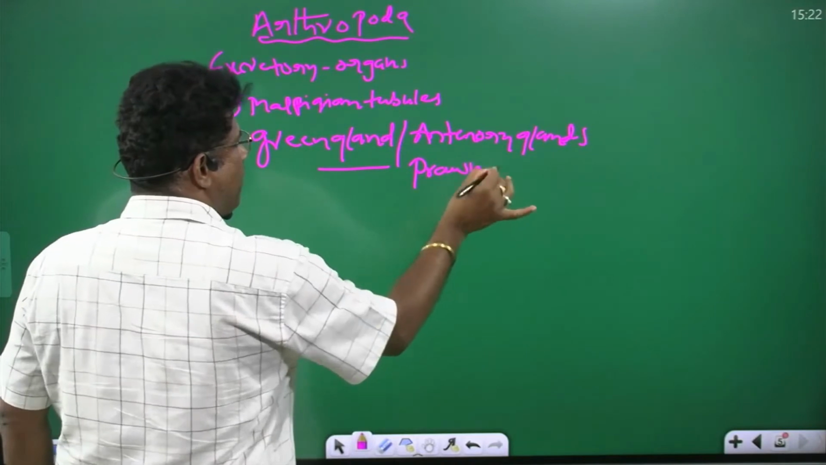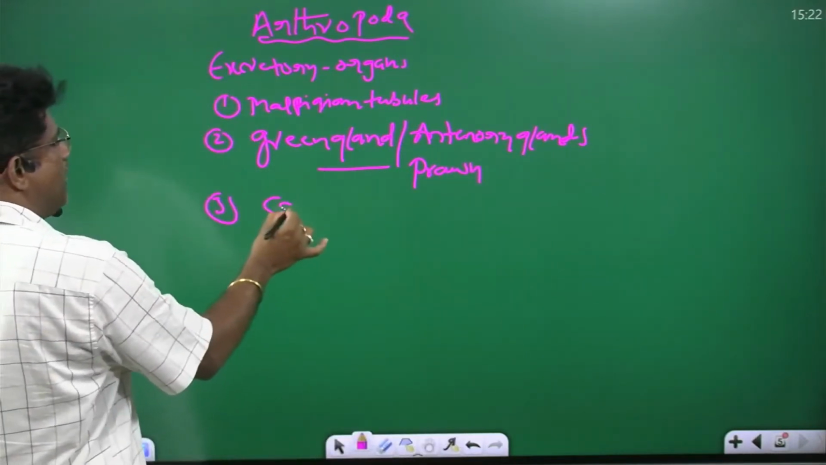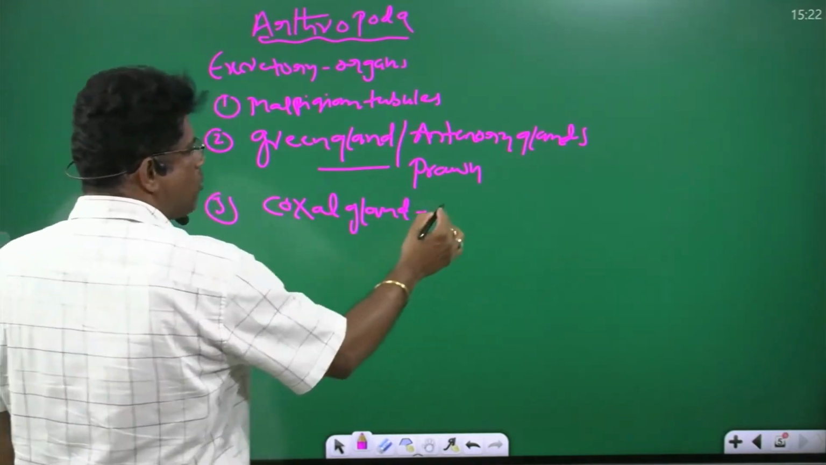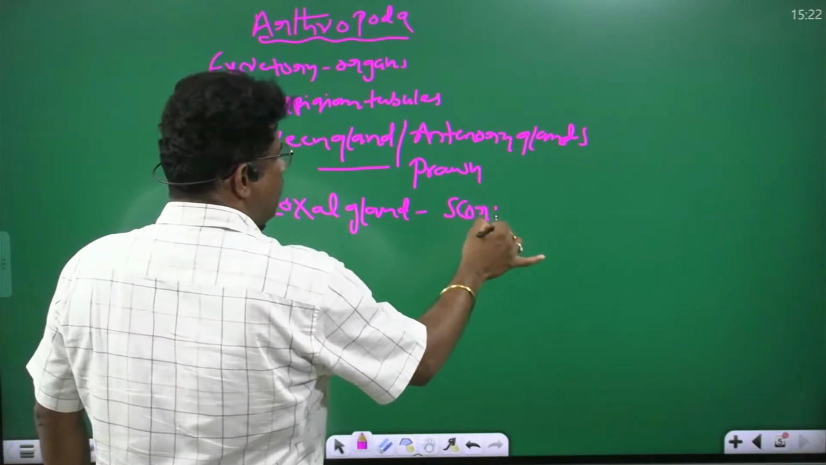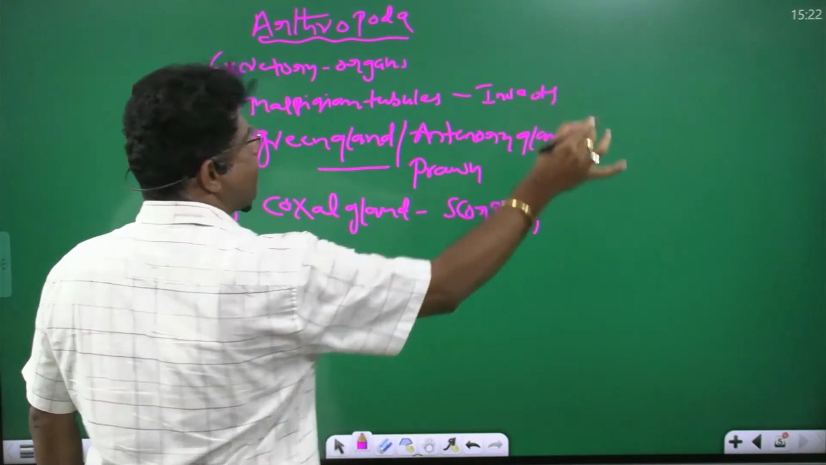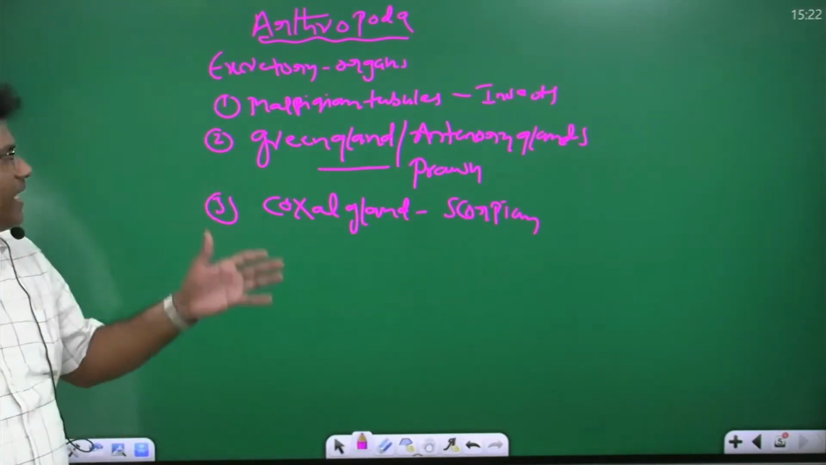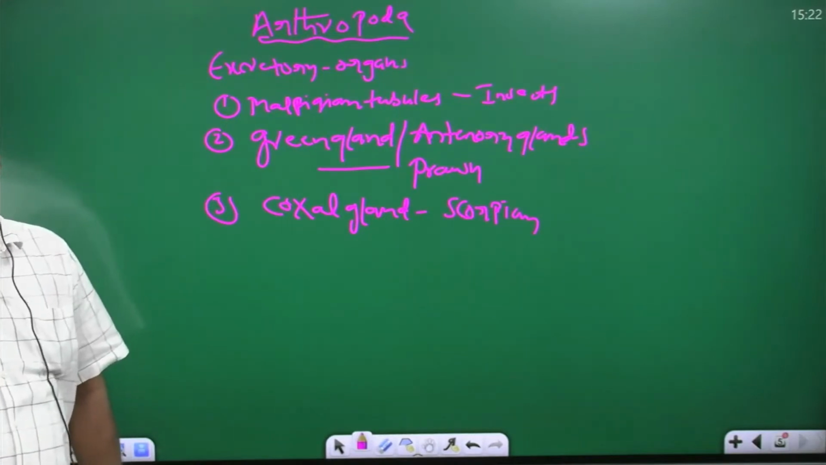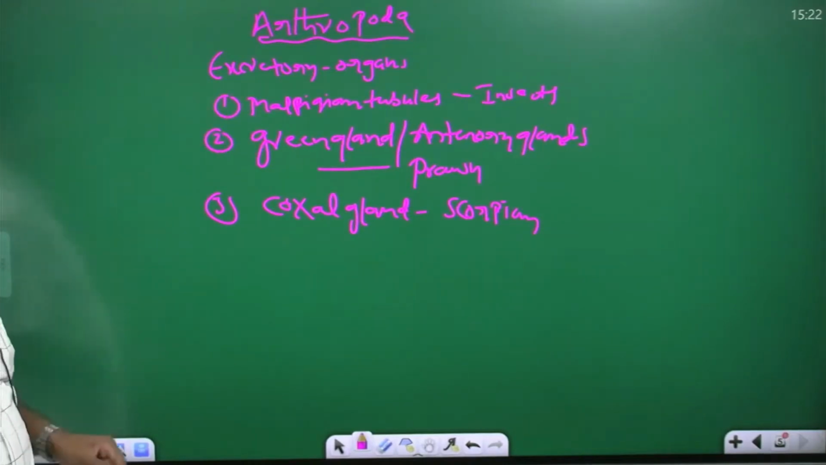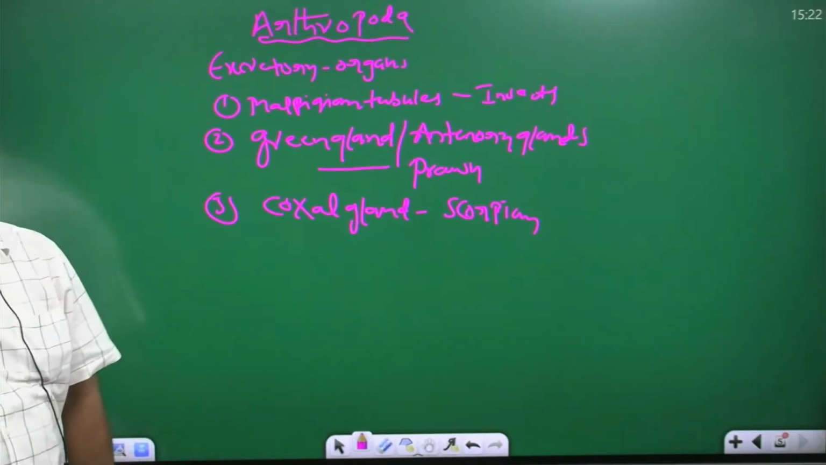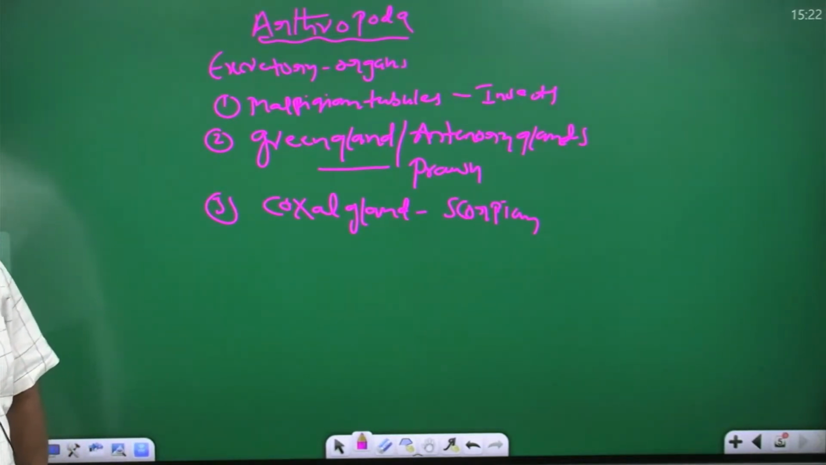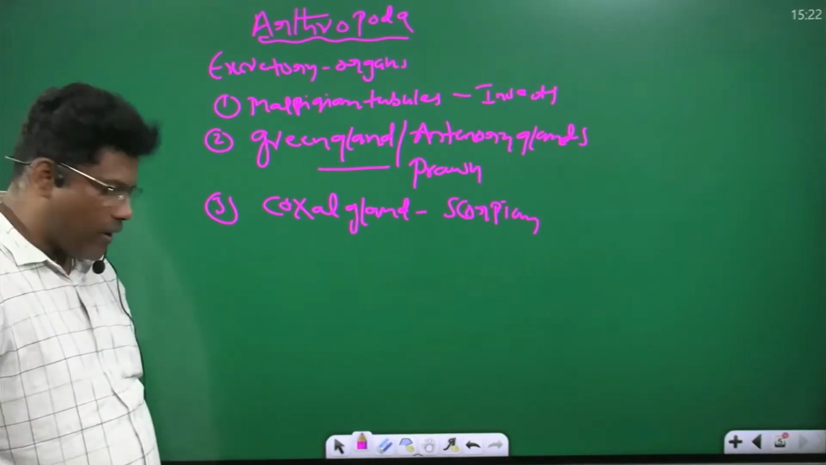Next one, coxal glands, present in scorpion. Malpighian tubules are present in insects. Okay, they are the arthropod excretory organs. In your textbook, only one is given, Malpighian tubule, but Malpighian tubules are present in insects. Green glands are antennal glands present in prawn. Coxal glands are present in scorpion. Am I right? Yes, this is important for Arthropoda.